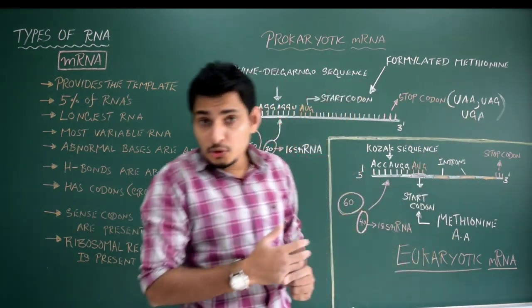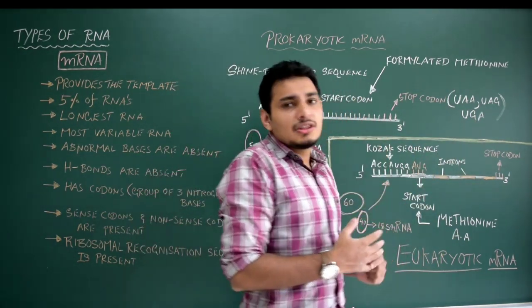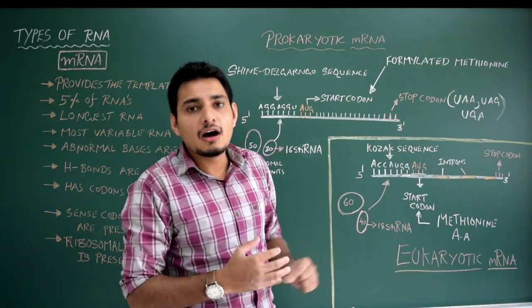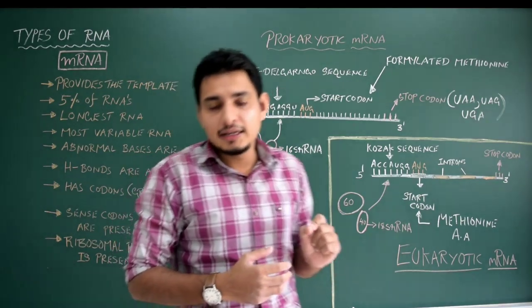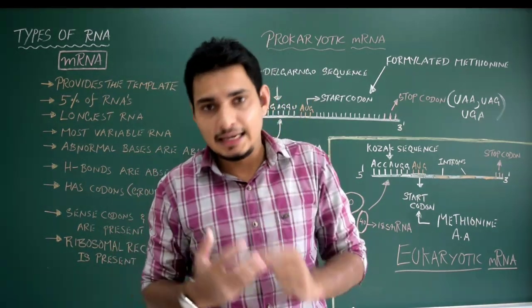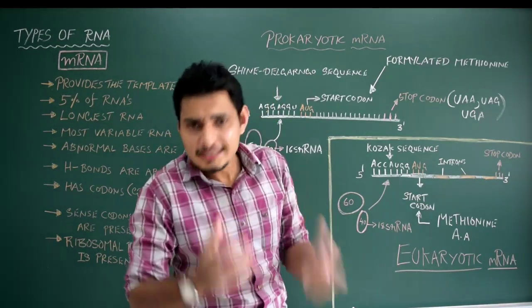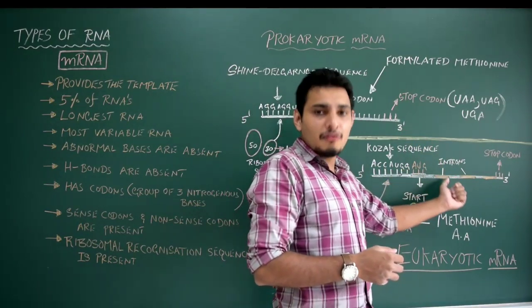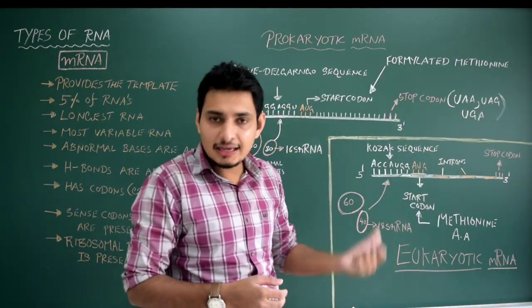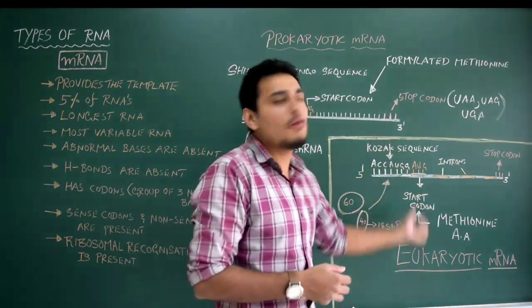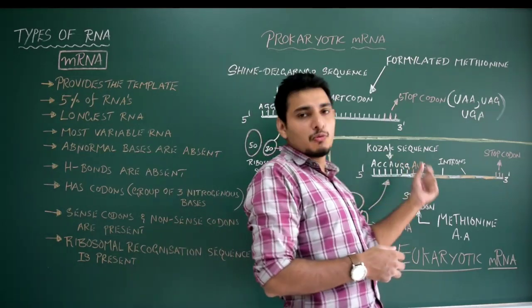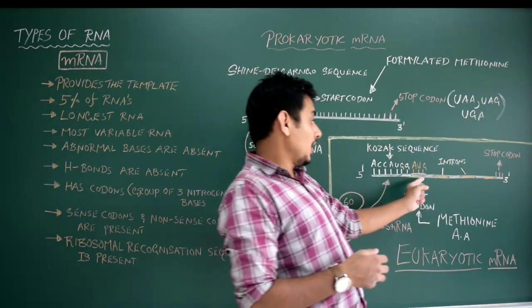You may get one more question: if the total number of exons is 5 in one mRNA of a eukaryotic cell or eukaryote, what is the total number of introns? Very simple, it is actually 4. If 5 exons are there, then the intron number should be 4. That is, one less. So you have to remember it.